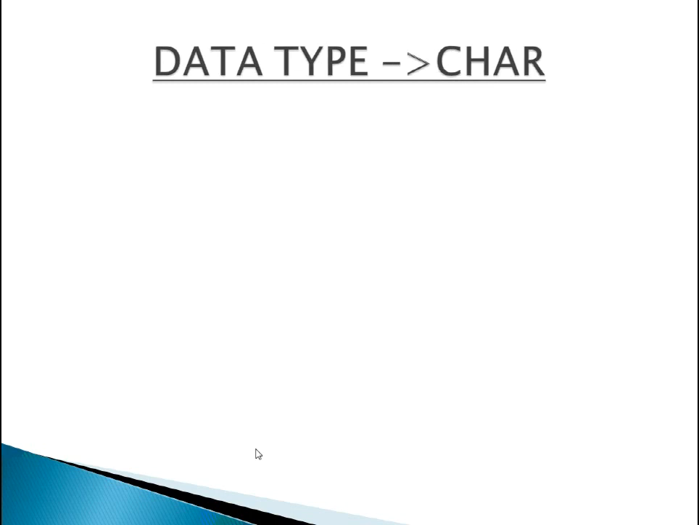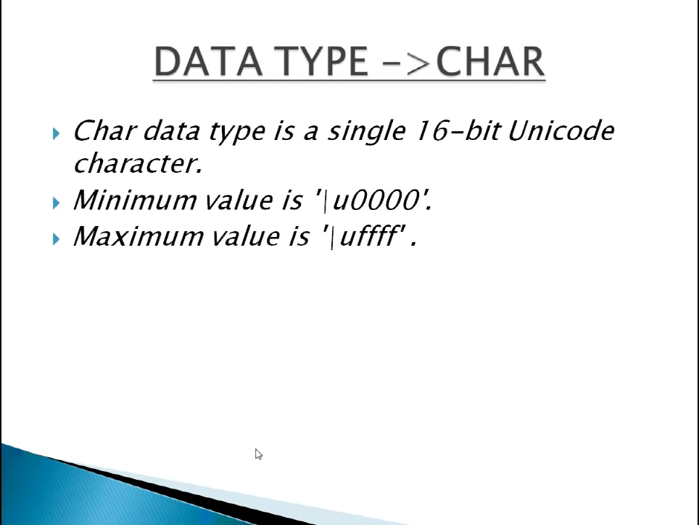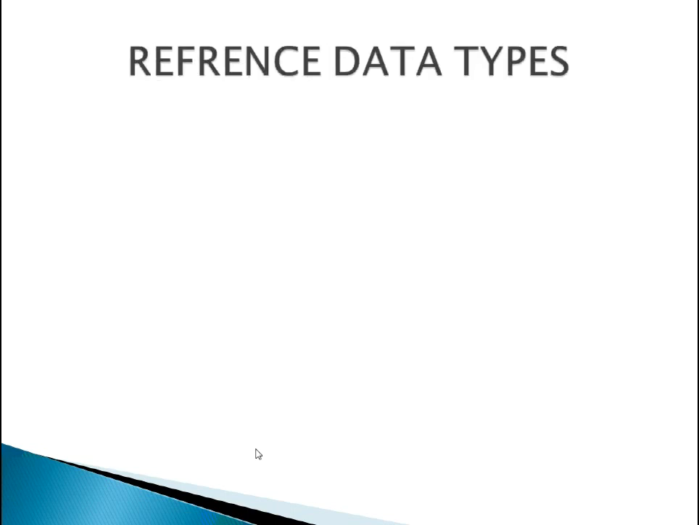Then char. Char data type is a single 16-bit Unicode character. Minimum value is \u0000. Maximum value is \uffff. Char data type is used to store any character. This is an example. Now we can discuss reference data types.